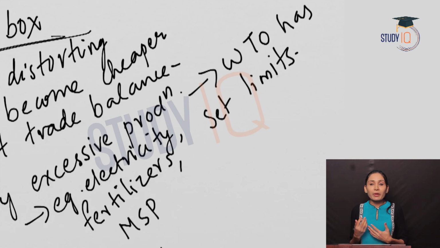So in short, amber box subsidies means trade distorting subsidies. That means it affects the international trade. So if a country gives amber box subsidies to its manufacturers or producers, the production becomes less costly and products become cheaper in the international market. This would negatively affect the international trade balance by making commodities of a particular country cheaper in the international market. And here you must understand that WTO has set up a limit for these subsidies.